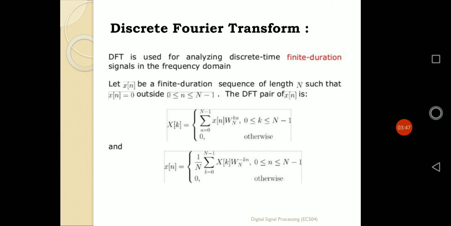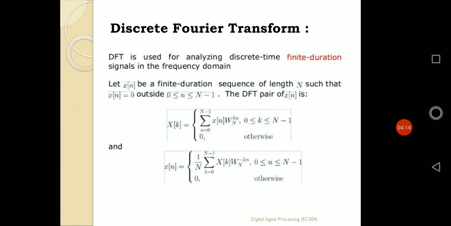K is also a variation with respect to n. So the range of k and the range of small n are both defined for capital N points. Not only does n range from 0 to N minus 1, but k also ranges from 0 to capital N minus 1. And outside this range, the value of X of k is also 0, just like x of n.